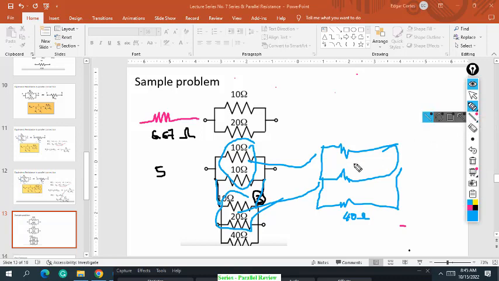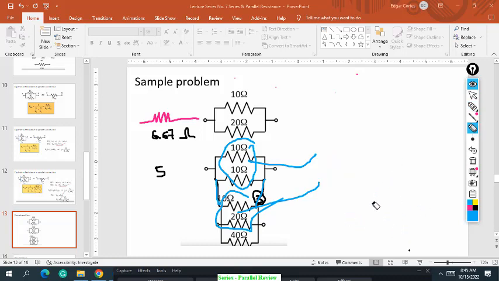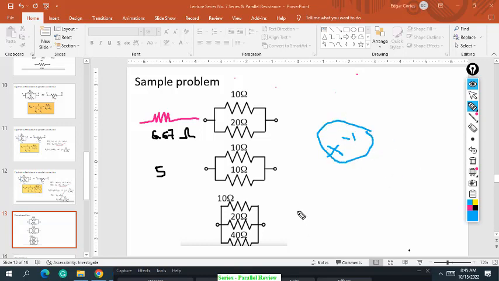Those who downloaded a scientific calculator will see the x to the power of -1 button on the calculator. What you will do is, for example, 10 then inverse, plus 20 then inverse again, press the inverse for 20, then plus 40 inverse, okay?